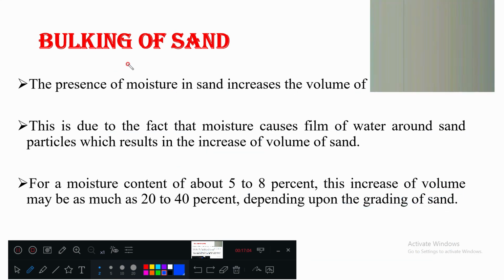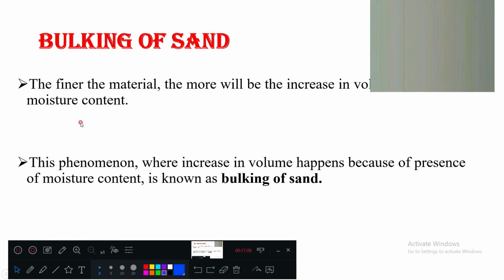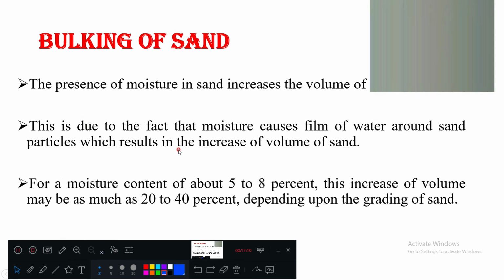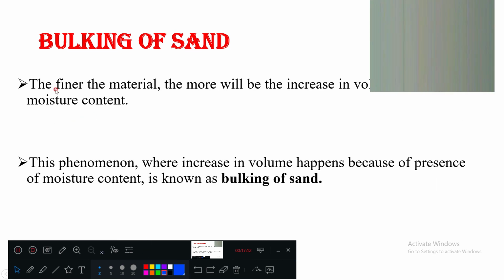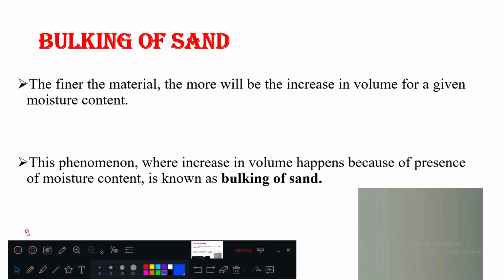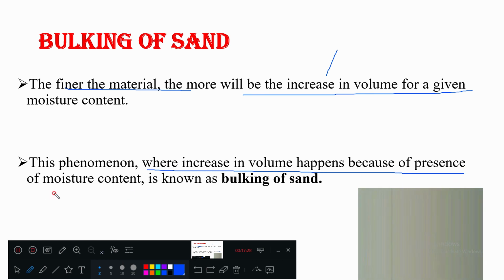That is the bulking of sand. Here you can see the finer the material, the more the increase in volume. This phenomenon where an increase in volume happens due to the presence of moisture content is called bulking.